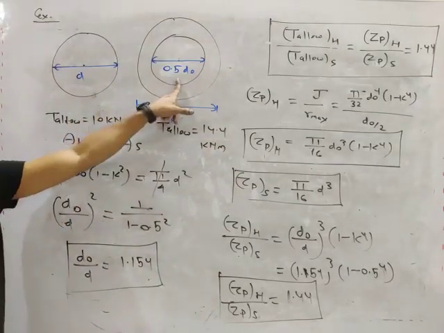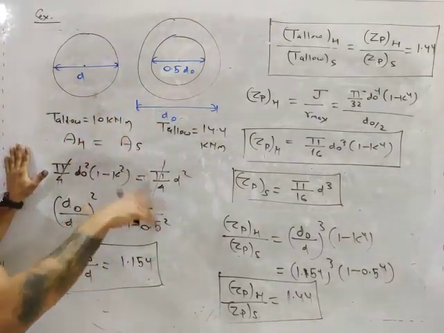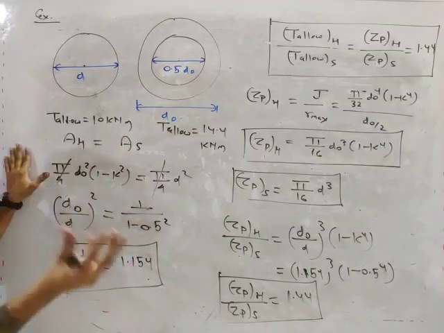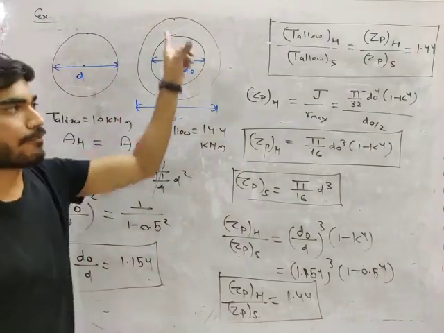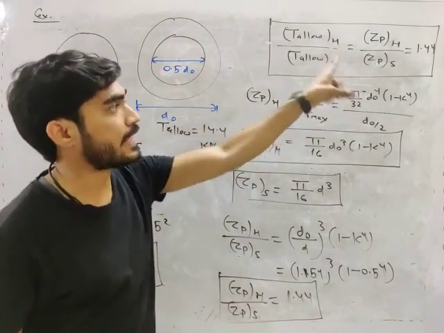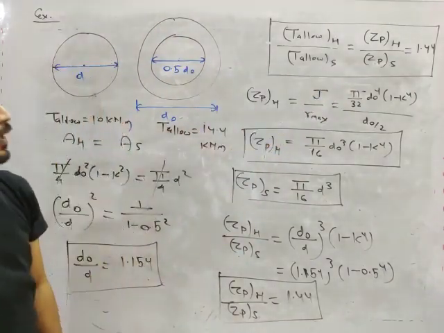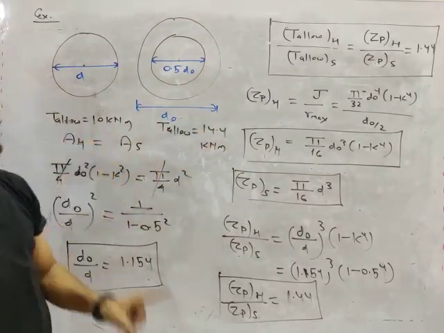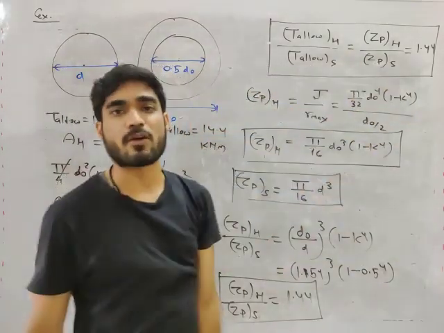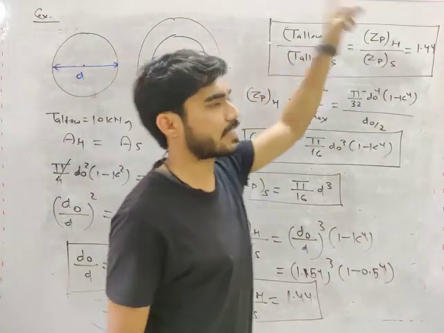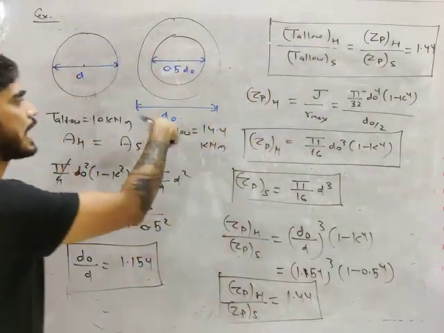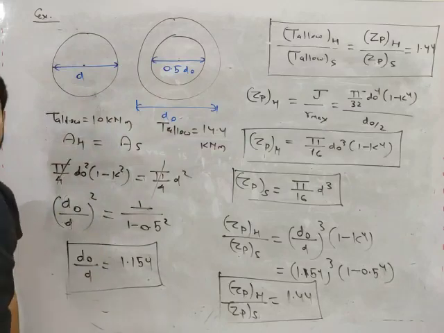So hollow shaft can resist 44% more torque compared to solid shaft. Hollow shaft is 44% stronger than solid shaft. Okay, so this is the proof that hollow shaft is stronger than solid shaft, my friend.